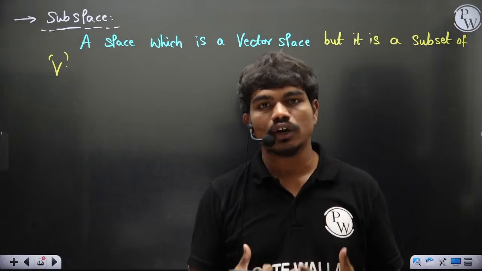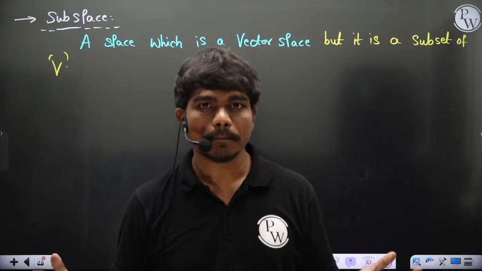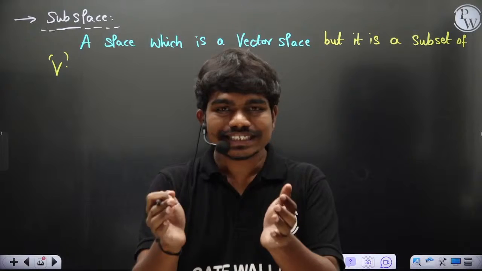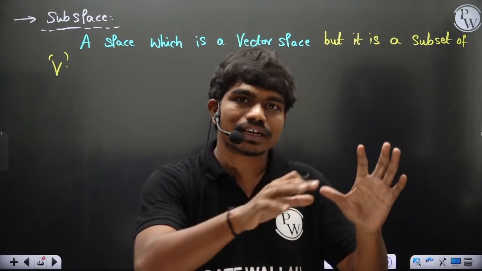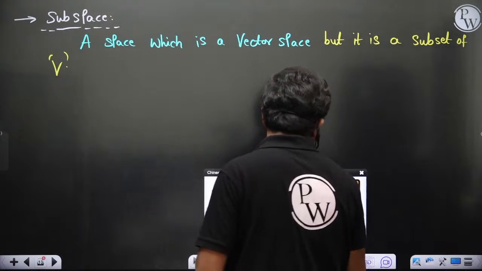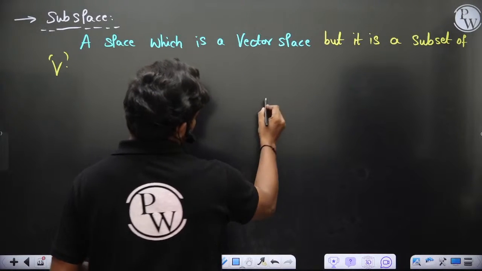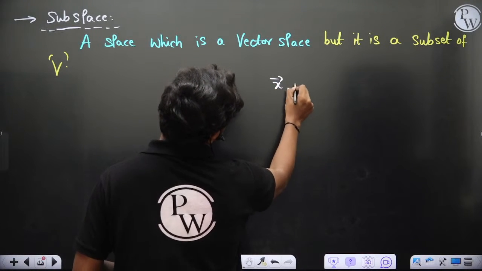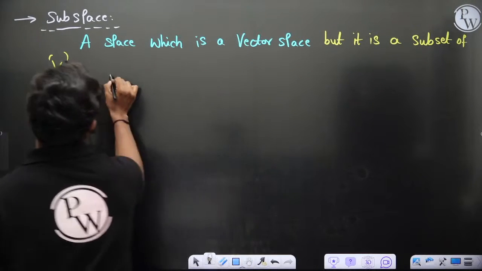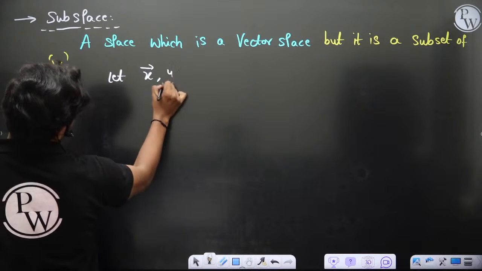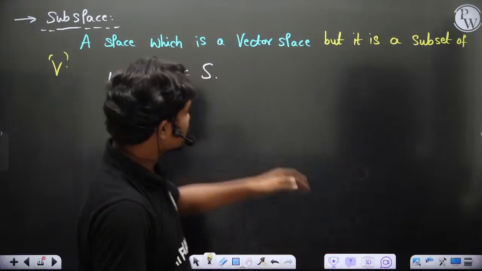Why is it easy to work with subsets? Because a vector space consists of many vectors, but a subspace is defined by a smaller number of vectors compared to V, while still capturing the vectors of V. Look, for example, let's say x comma y belongs to S. Then you take any linear combination, and that will definitely lie in this S.